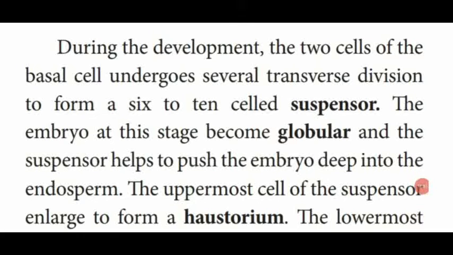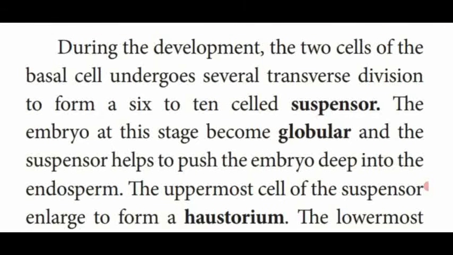Dear students, up to this we have seen how the terminal cells undergo division and form the 16-celled stage. Now we are going to see the other cell of the 2-celled pro-embryo, that is the basal cell. The basal cell also already underwent a transverse division to form 2 cells. After that, this basal cell undergoes several transverse divisions to form a 6 to 10 celled structure called the suspensor. At this stage, the embryo looks oval shaped. That is said to be globular.